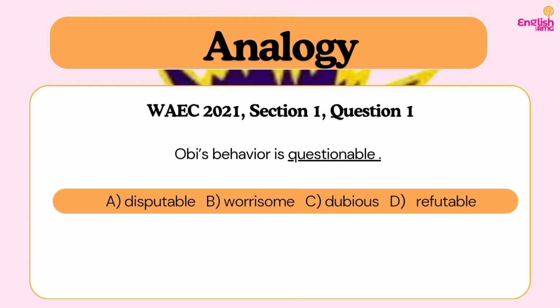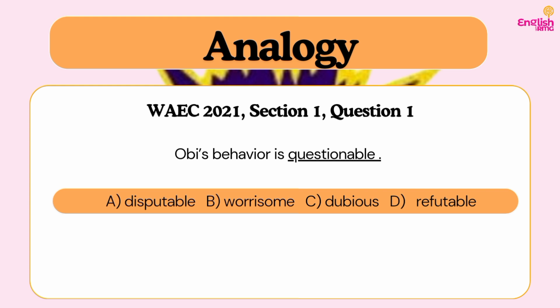But when we say something is dubious or someone is dubious, it also means that their character is questionable. So let's assume that Obi's behavior is the same as that of his dad, and I want to create an analogy. I'm going to say that Obi's behavior is to questionable just as his father's behavior is to dubious. Dubious can fit into that kind of analogy of me saying that they have the same attitude, more than any other words in the options. So that's why you need to understand what analogy is. It will help you to pick the word that most fits into that context.